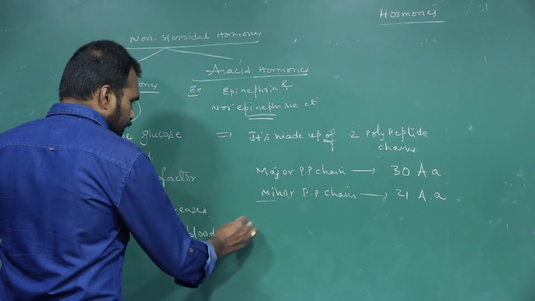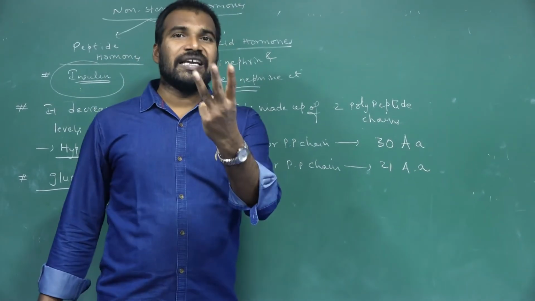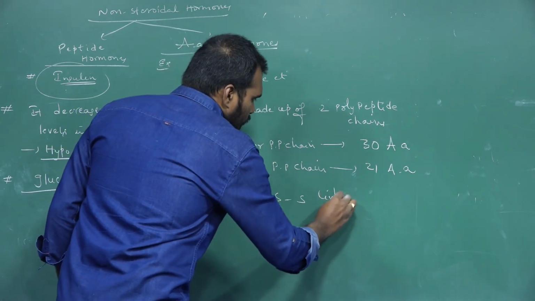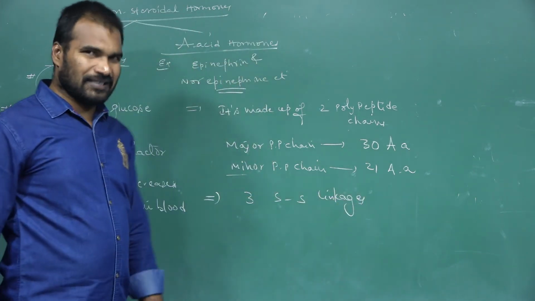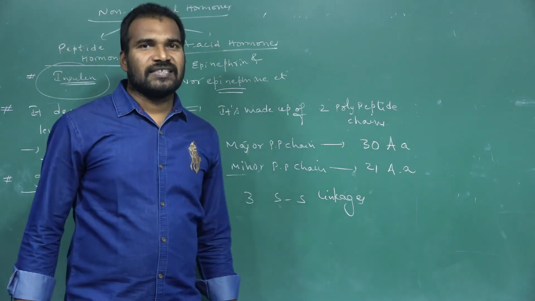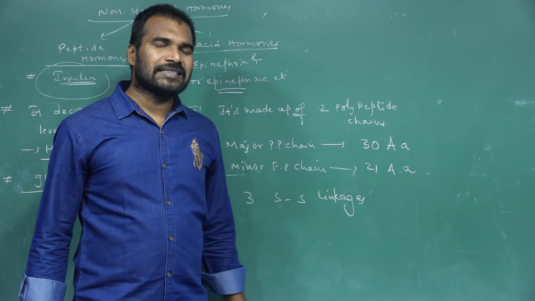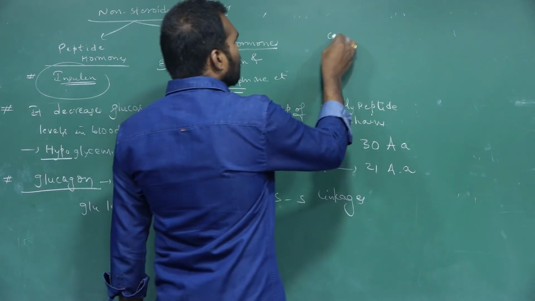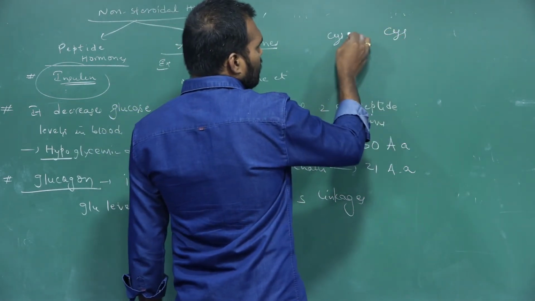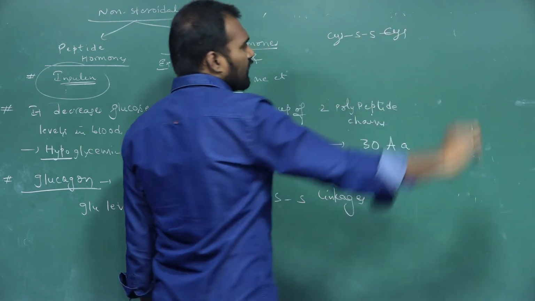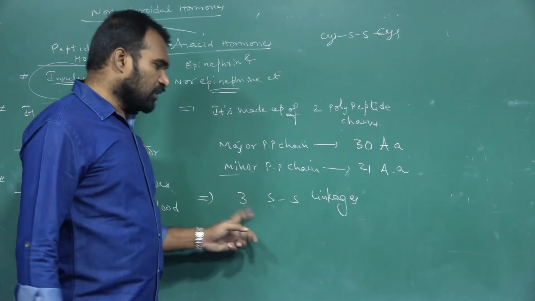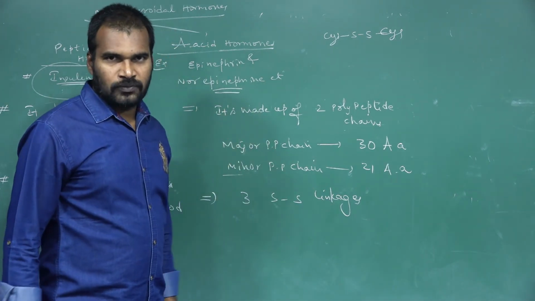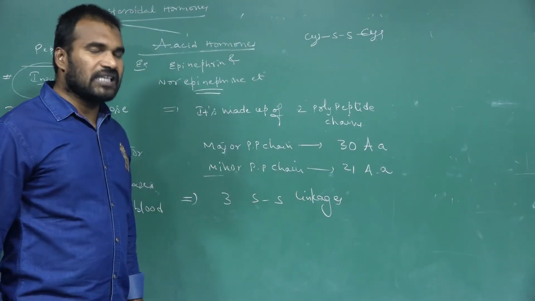And one more thing, in insulin there are 3 SS linkages. Total how many? 3 SS linkages. What is the exact position of the SS linkages? As we know, an SS linkage can be present only between cysteine amino acids. This is a cysteine, this is another cysteine, and only between these 2 amino acids are SS linkages present. That means total 3 SS linkages are present, which means there are 6 cysteines. And what is the location of these 3 SS linkages?